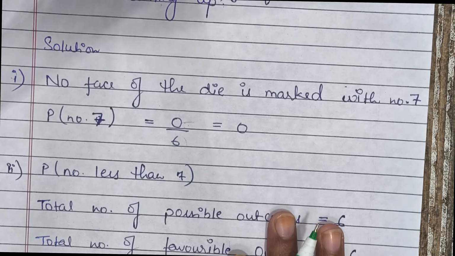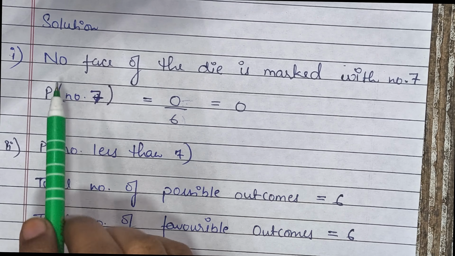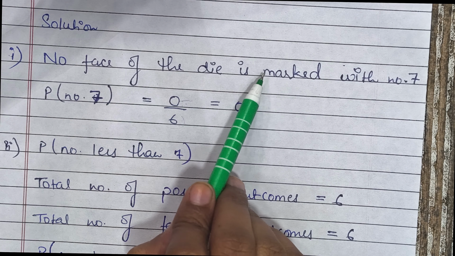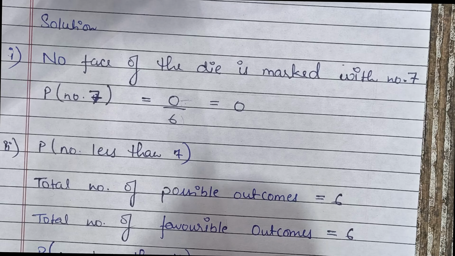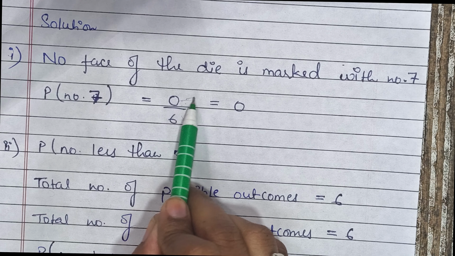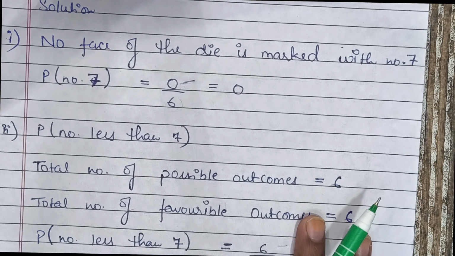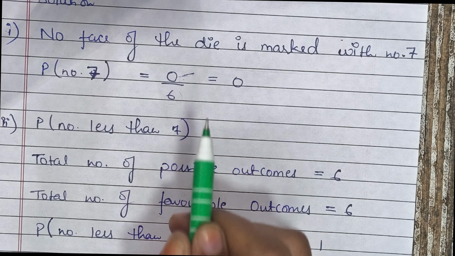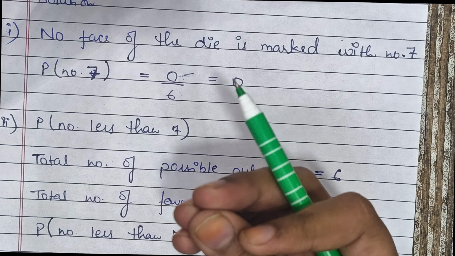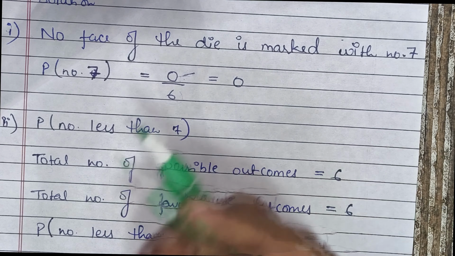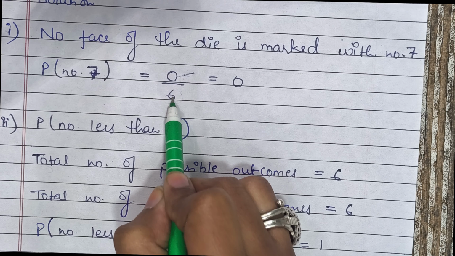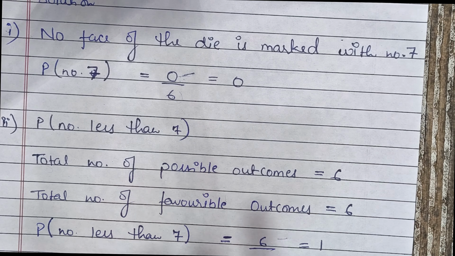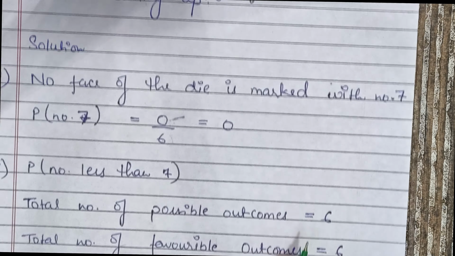So let's understand from the point of view of the formula. So no face of the die is marked with number 7. तो हमारा favorable outcome will be 0. Favorable outcome will be 0. यहाँ पर लिख दिया. And divided by possible outcomes. कितने possible? जब भी die will be tossed 1 to 6 में से कोई एक नंबर आएगा. 6 हमारे possible outcomes हो गए. So 0 upon 6 ultimately becomes 0. So this is clear. So probability of getting a number 7 is 0.